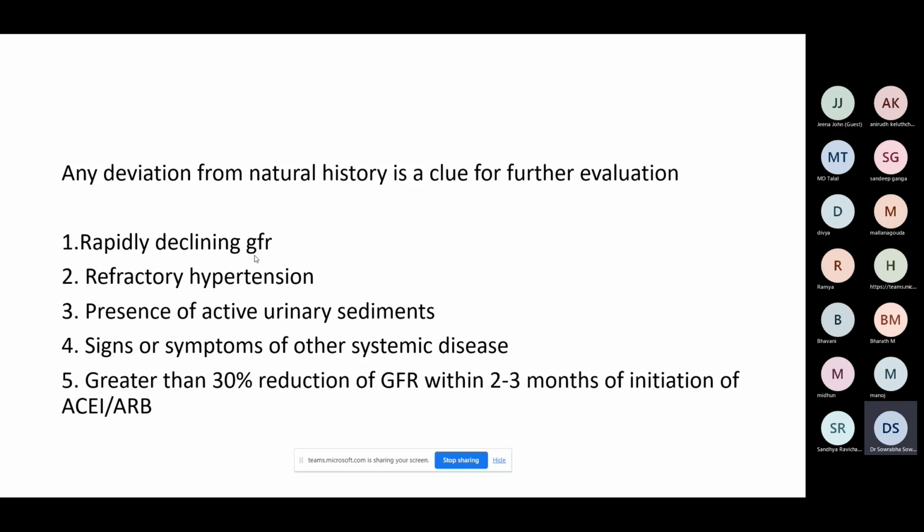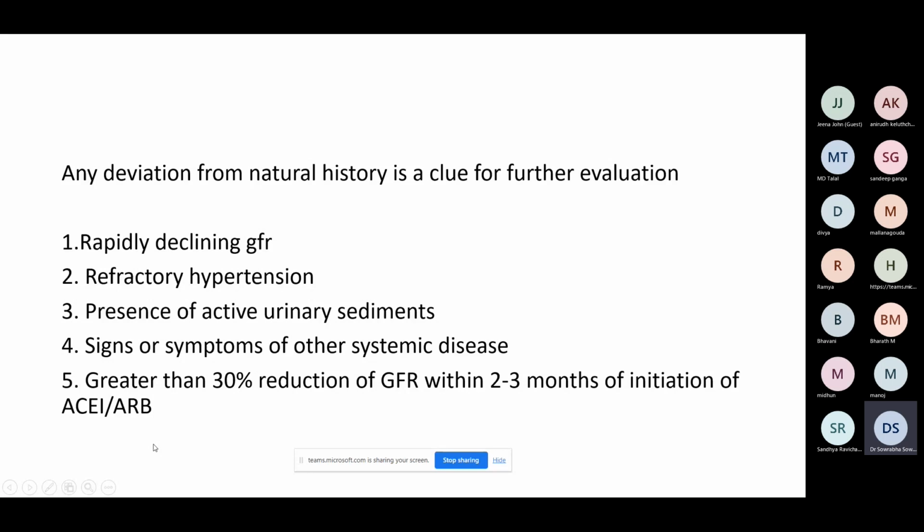In addition, you have got signs or symptoms of other systemic diseases. Say, if you have joint pain or some features of lupus, say the patient is having oral ulcers or hair fall or alopecia, something. So there are symptoms and signs of other systemic disease. Of course, you have to evaluate for alternative causes. Then the last one is a subtle indicator.